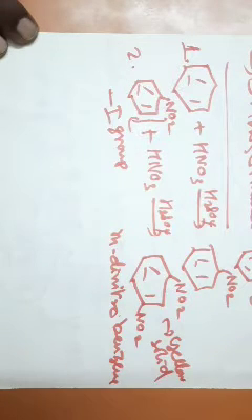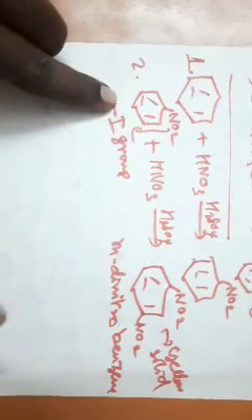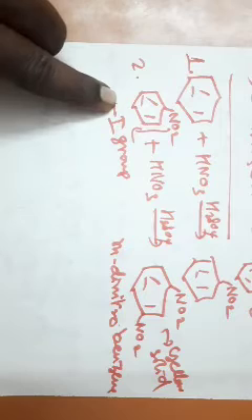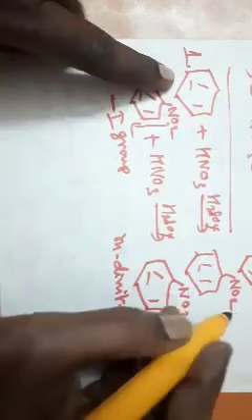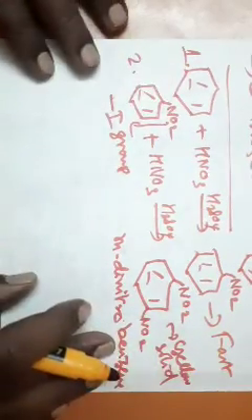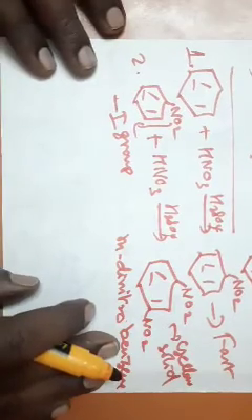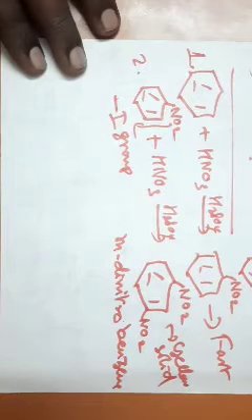Whereas in the first one, the benzene molecule is plain. The reactivity of the plain benzene molecule is higher than nitrobenzene. The nitro group is electron withdrawing and deactivating. So the first reaction occurs easily. It is a fast, very quick reaction. And the second one is a slow reaction. In the first reaction, you get the maximum yield.